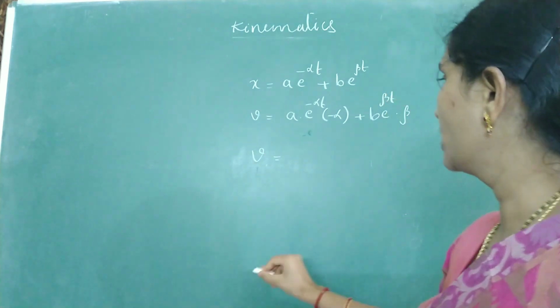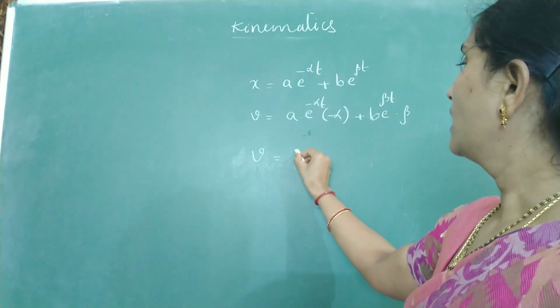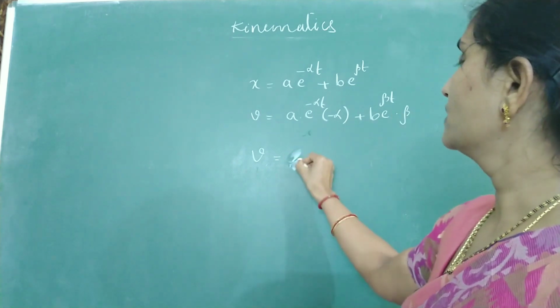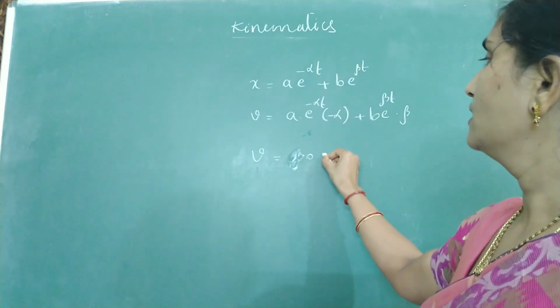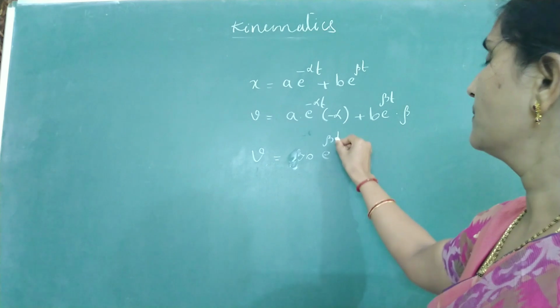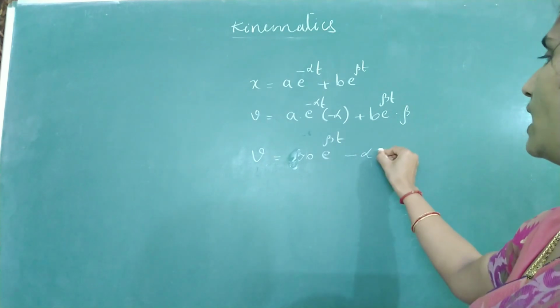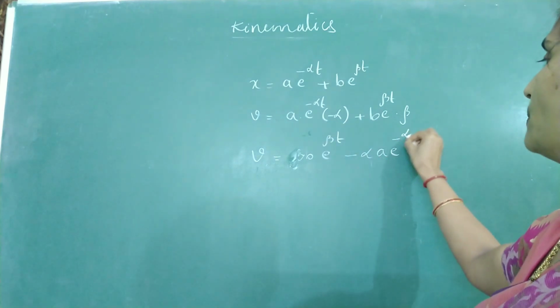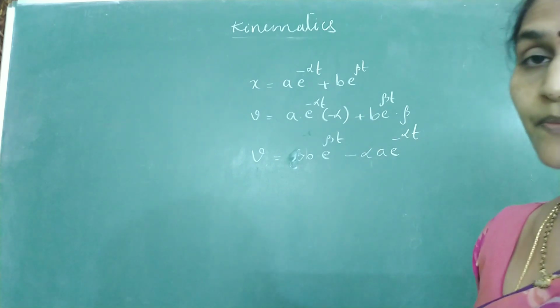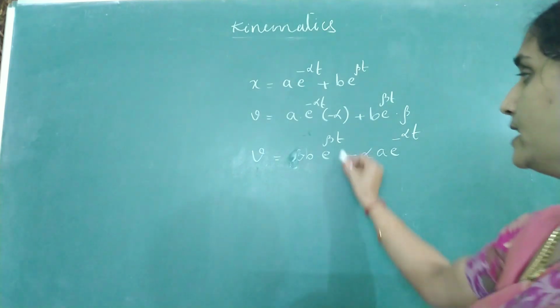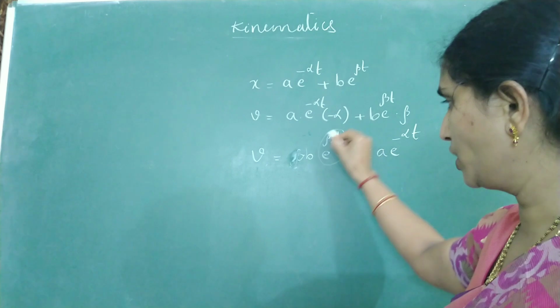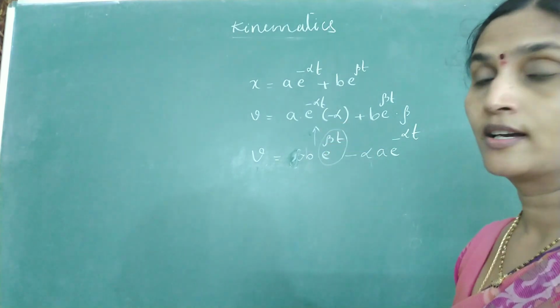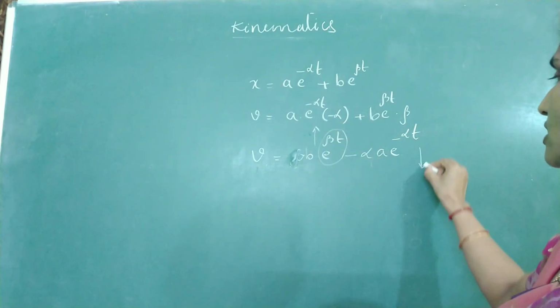So V becomes equal to beta b e to the power beta t minus alpha a e to the power minus alpha t.